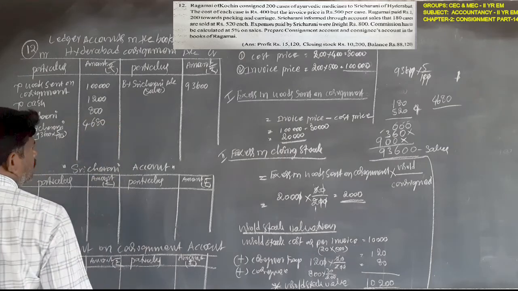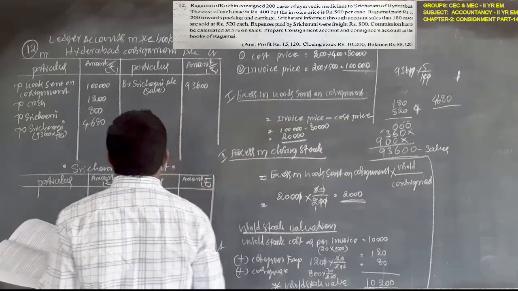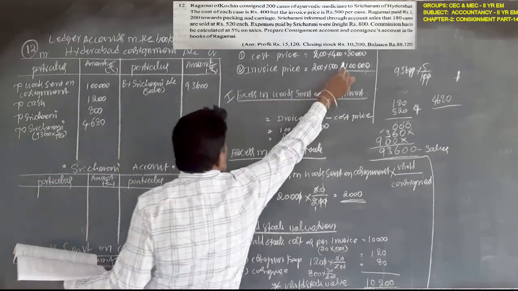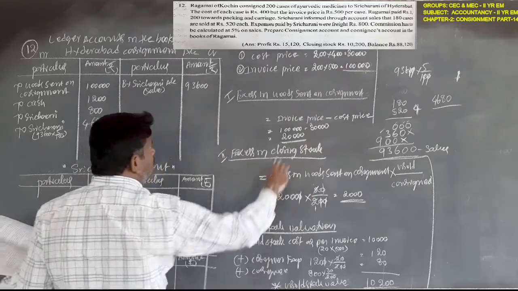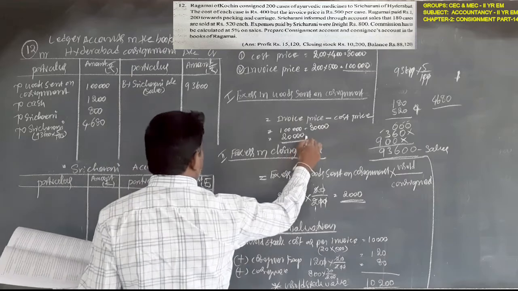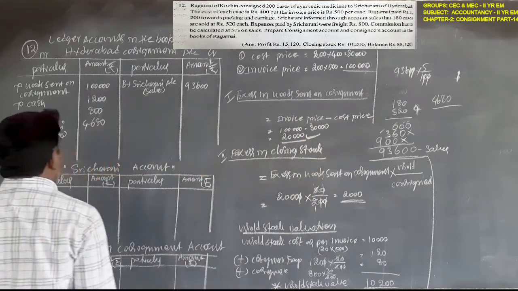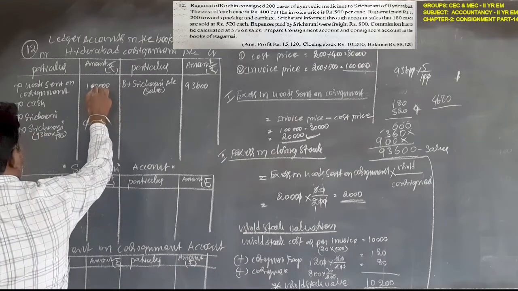Next, as per the excess in goods sent on consignment, the actual cost is 80,000, but we are sending at 1 lakh. So the difference is 20,000 rupees, for cancellation purpose.